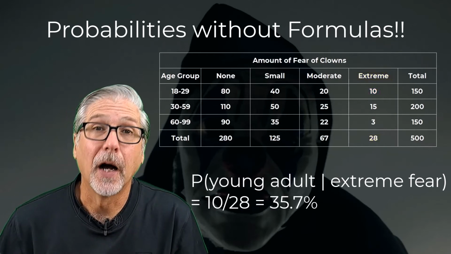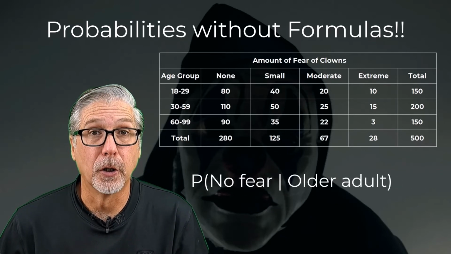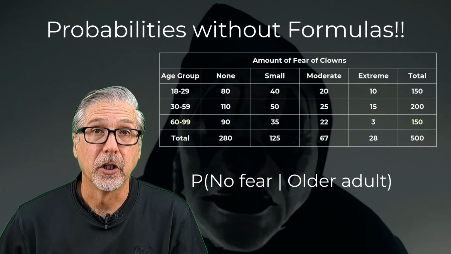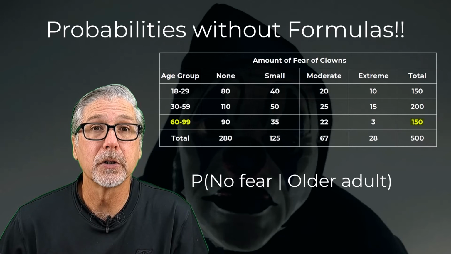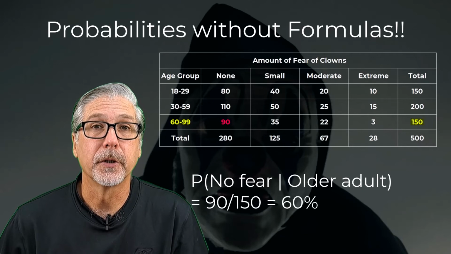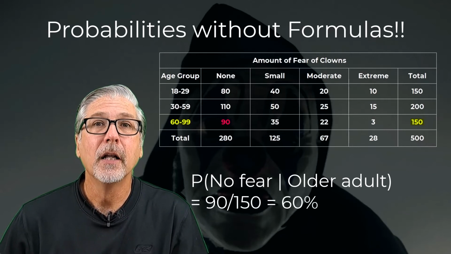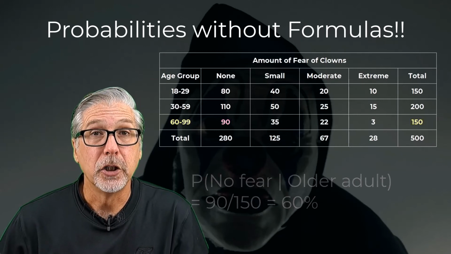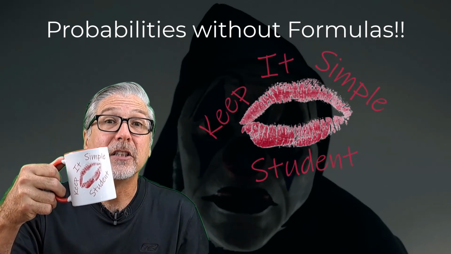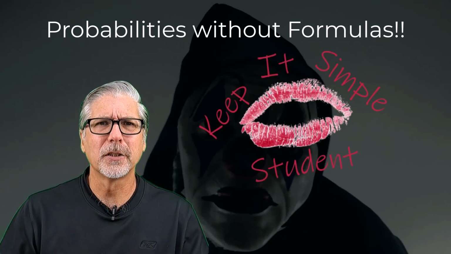While you're doing that, I'm going to answer another conditional probability using common sense. Given that the adult is an older adult, that's our given part, what's the probability they have no fear? All right, so let's take a look at the 150 older adults, and of those we see 90 had no fear, so 90 out of 150, 60%. How's that formula working for you? I'm telling you, when data are given in a table like this, leave the formulas behind. Just use common sense, and you in the back, say it with me. Keep it simple, student. Kind of liberating, isn't it? No formulas, correct answers, win-win.